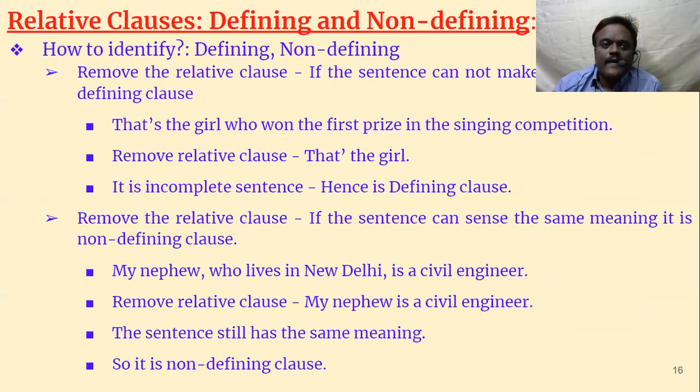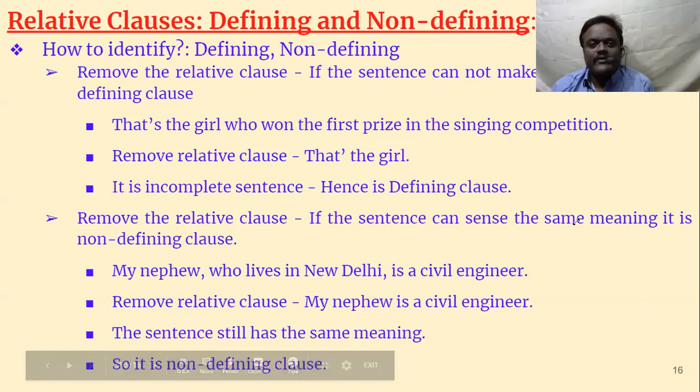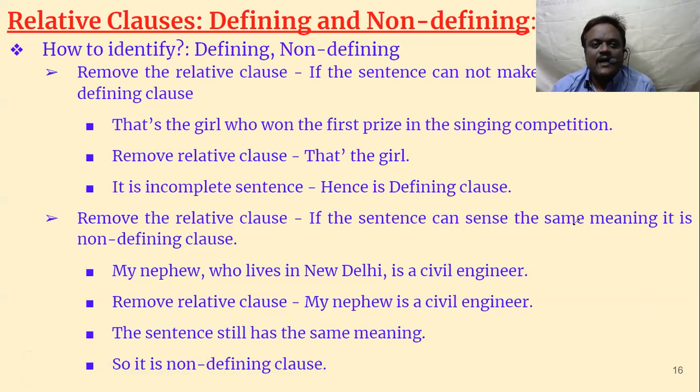Now, how to identify? I told you already. How to identify defining and non-defining? The first thing is, if commas are there, it is non-defining. If there are no commas, it is defining. By seeing it, we can identify.